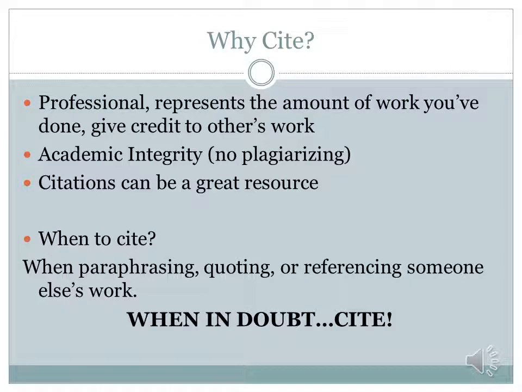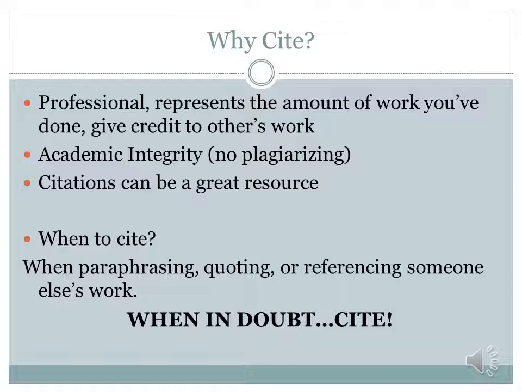So the first question many people ask is why cite? There are two main reasons, one being professional and two for academic integrity. The first one, for being professional, it represents the amount of work that you've done when you cite all of your sources properly. It also notes that you're giving credit to other people's work because you are using other sources and other authors to compile your papers.